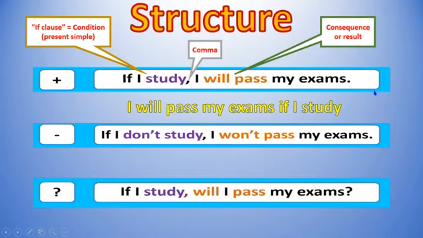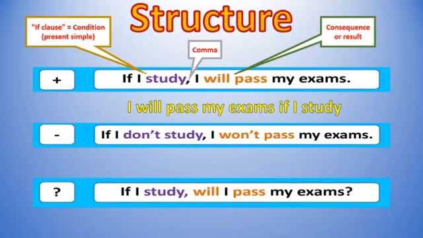It's the same, the same meaning. Just start with the consequence plus the condition, and if you write this structure, you have to delete the comma. You don't need it. But if you use the common way, the easy way, your condition plus the consequence, you have to use a comma to divide the sentences.